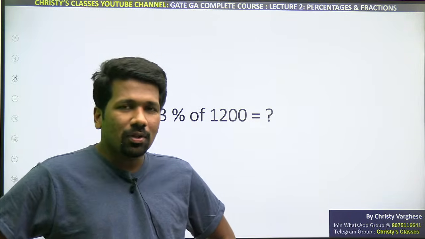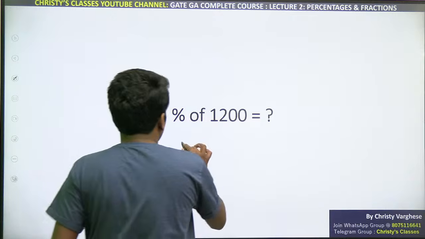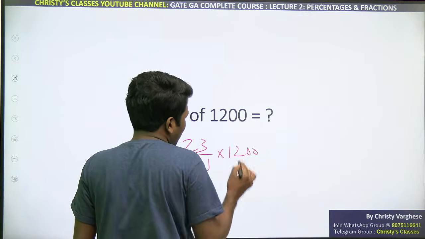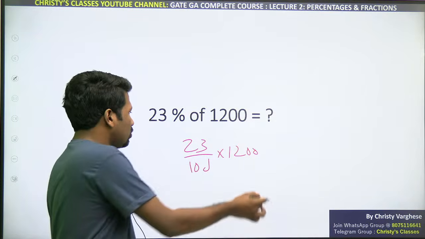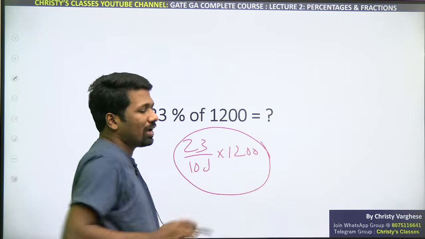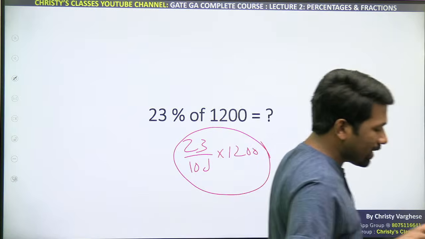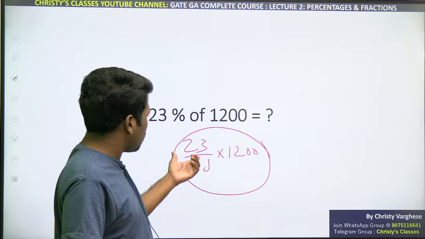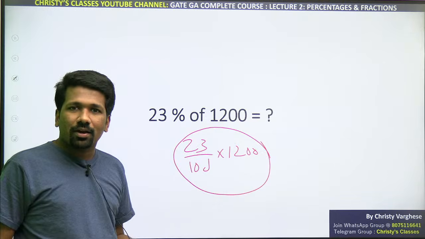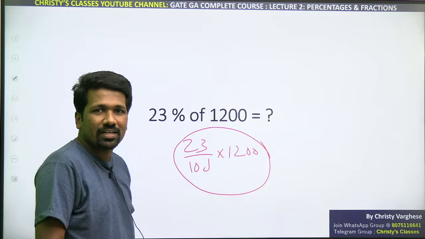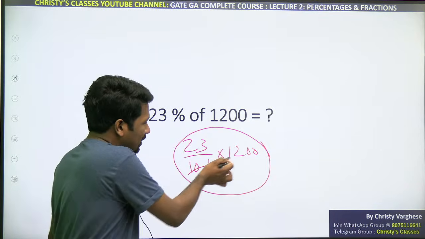So to know that, you don't have to do actually 23 by 100 into 1200. Yes, if you do that, you will get the answer. But that is not the way you need to do in exam hall. And some of you may be saying, virtual calculator is there, then why we need to think about this step? Virtual calculator hai to bhi, first you need to understand what to enter in the virtual calculator. Na? For that, first we need to understand this step.